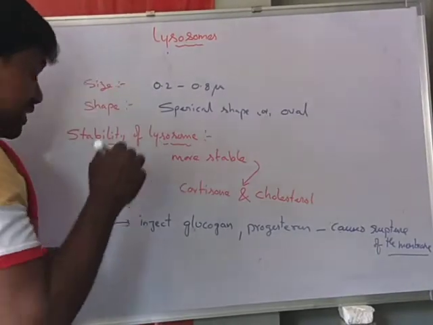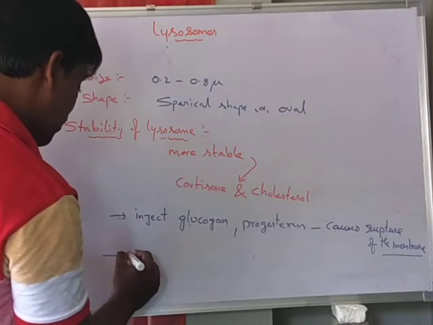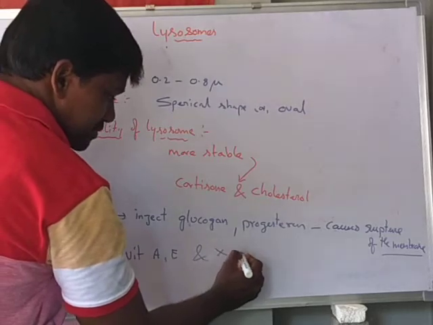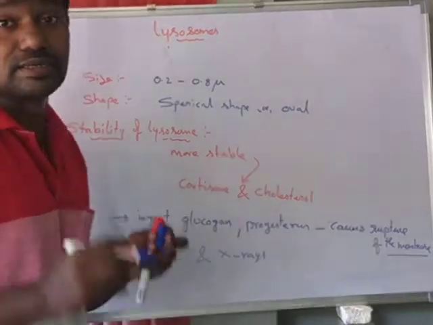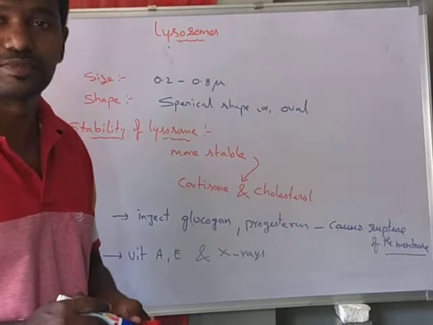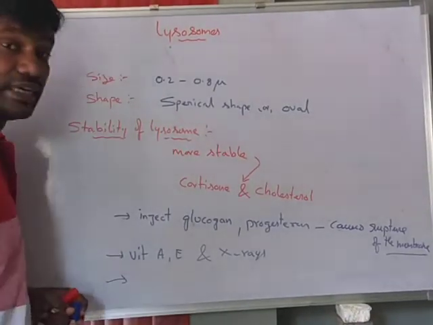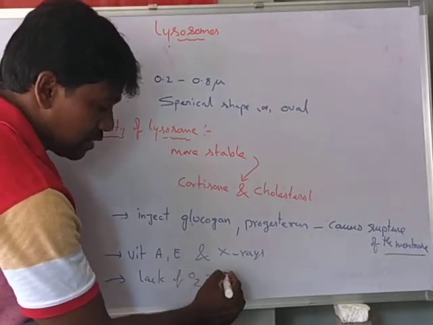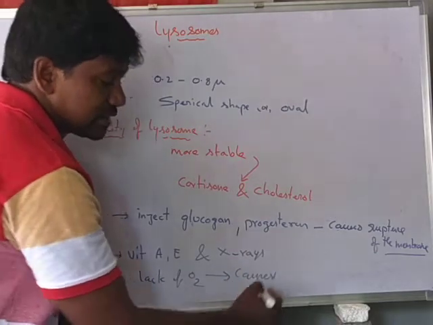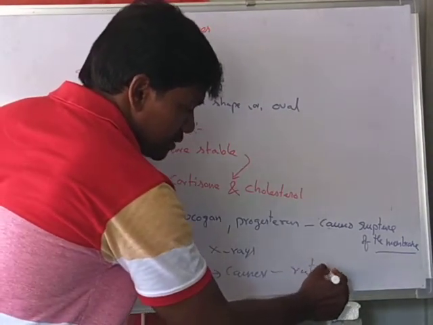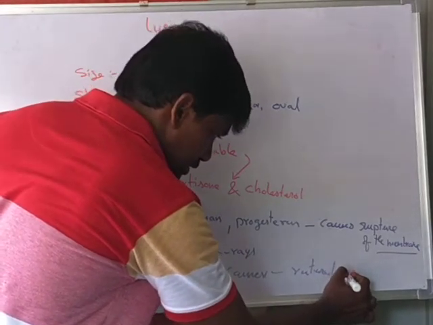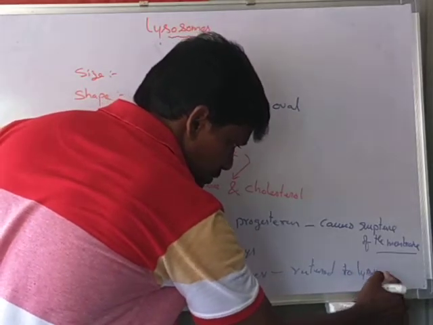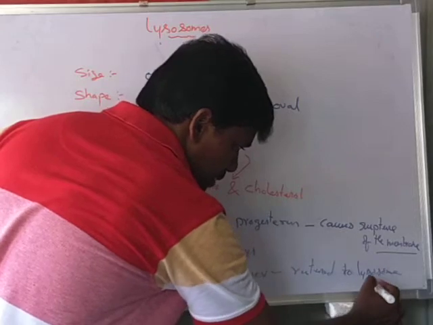The presence of vitamins like A and E, and X-rays, also rupture the lysosome membrane. Lack of oxygen also causes rupture of the lysosome membrane.